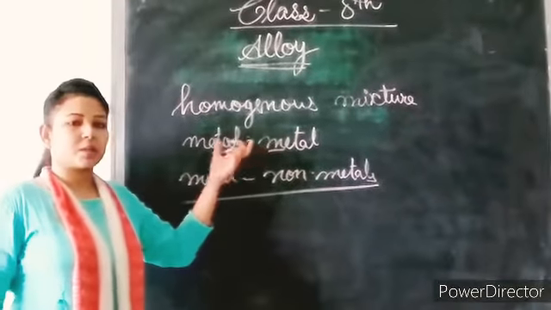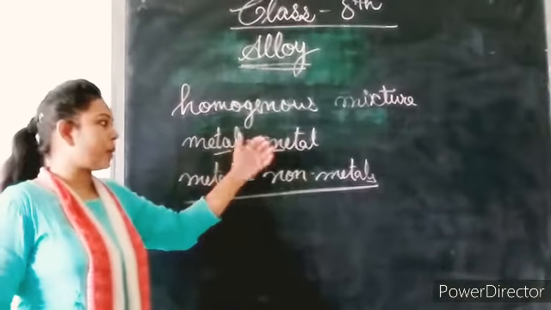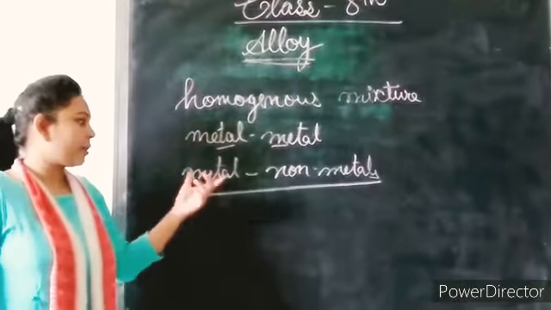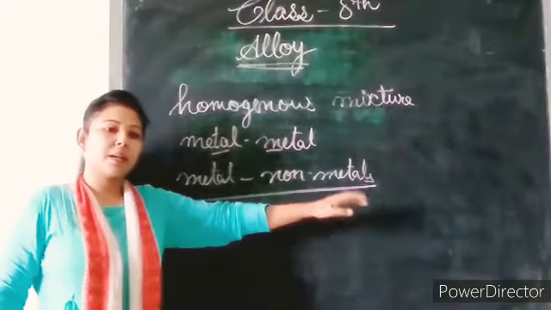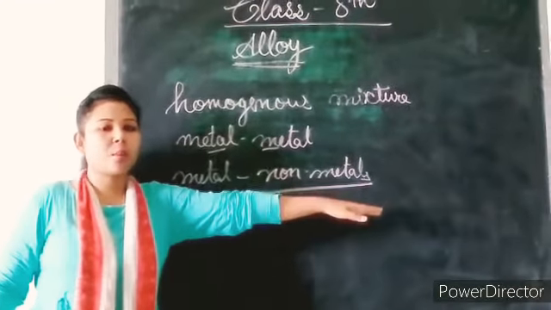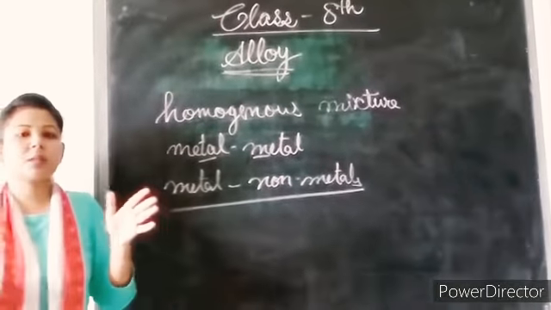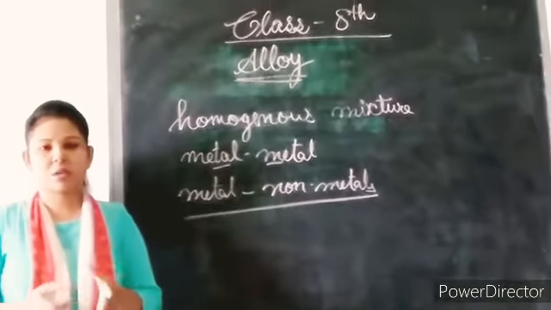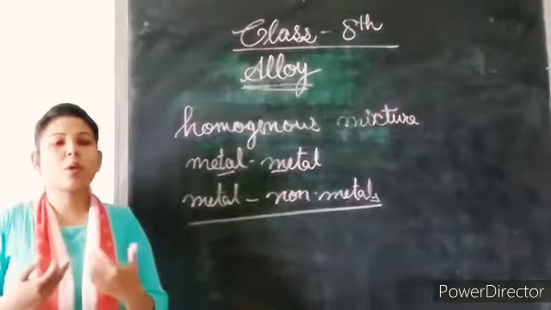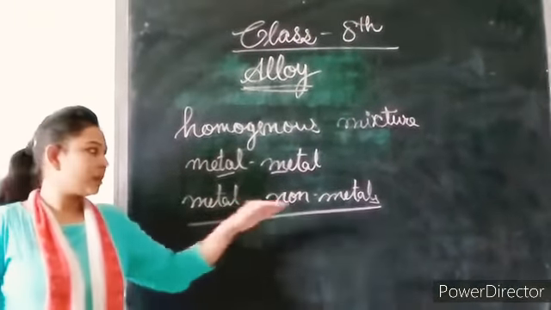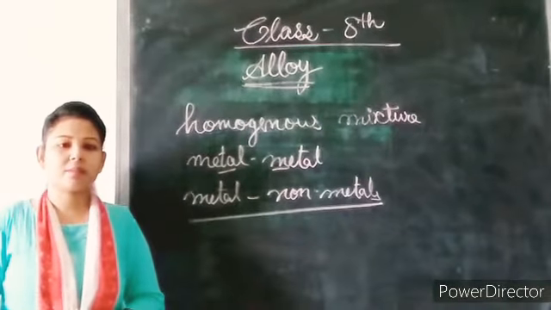The new substance formed by metal and metal is an alloy, and if a metal and non-metal combine, then it also forms an alloy. So an alloy is a homogeneous mixture when two or more metals, or even non-metals, are added.